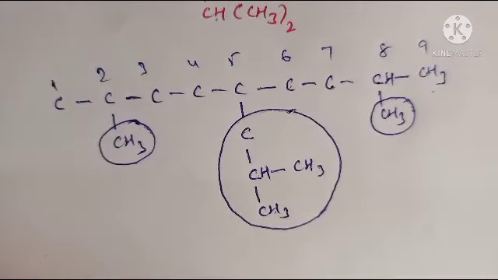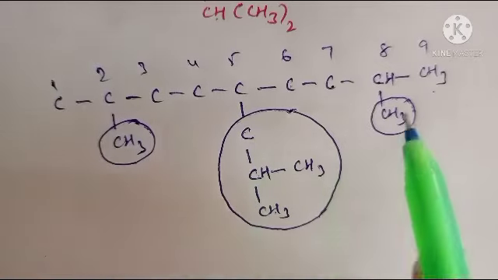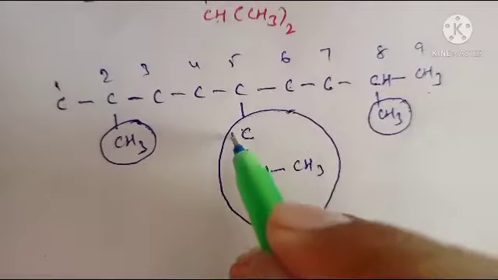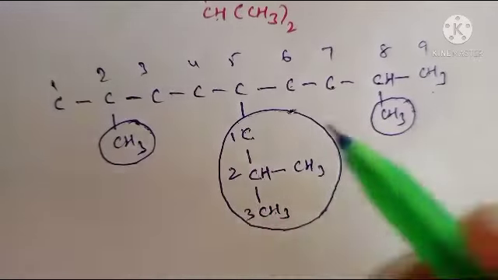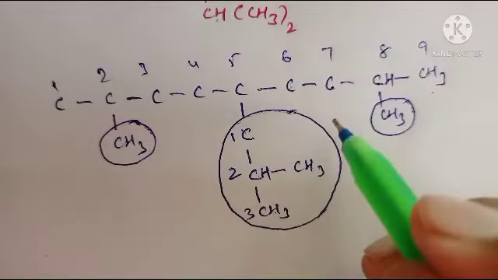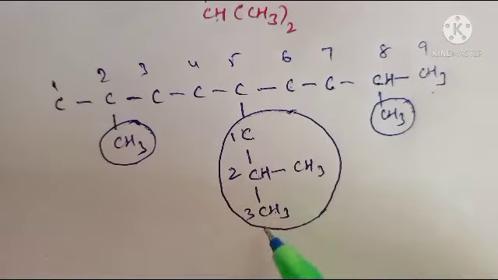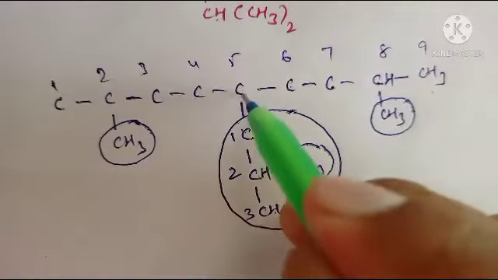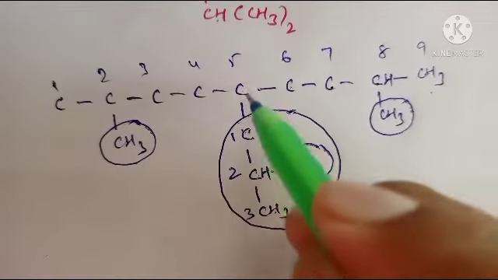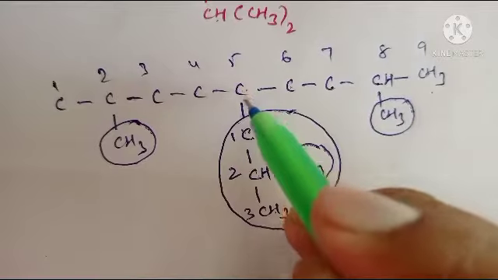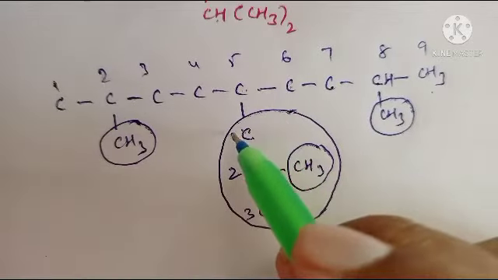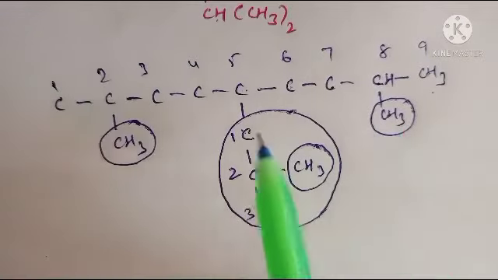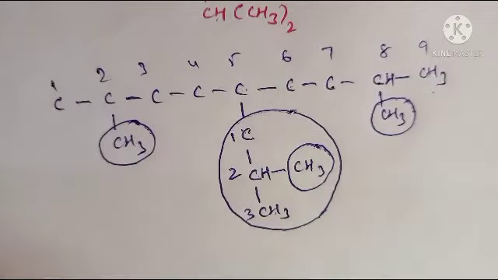Okay, numbering completed. Now write the name. First substitution, these two are methyl groups. This long chain contains propyl, and give the numbering 1 2 3. For the substitution that contains an inside substitution, give the numbering from the attached carbon only. This main carbon is attached to this substitution, so give the numbering 1 2 3 like that only, right? This is methyl, this chain is propyl, MP, so methyl comes first.